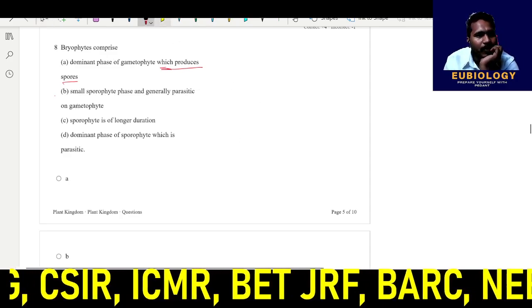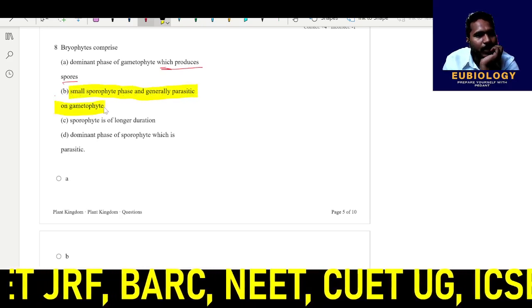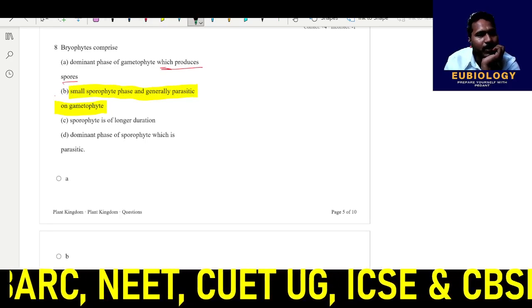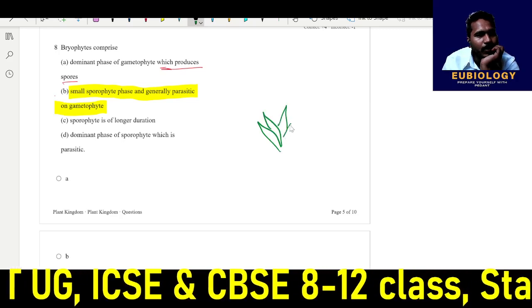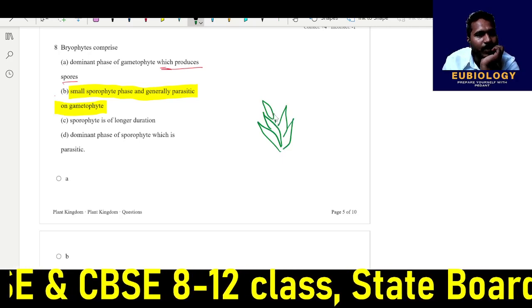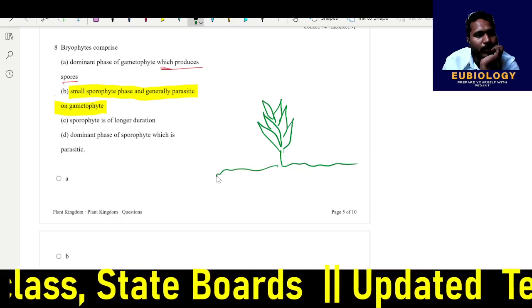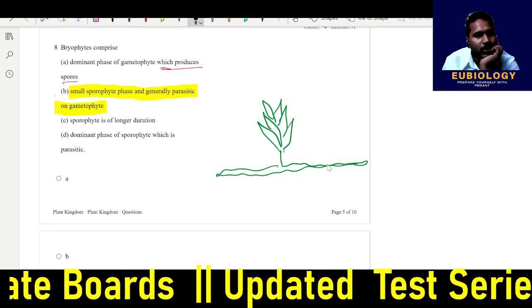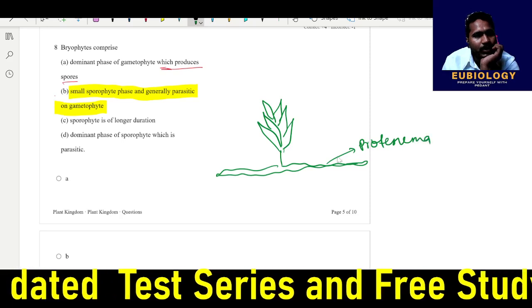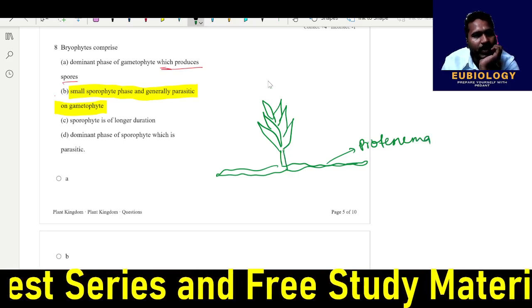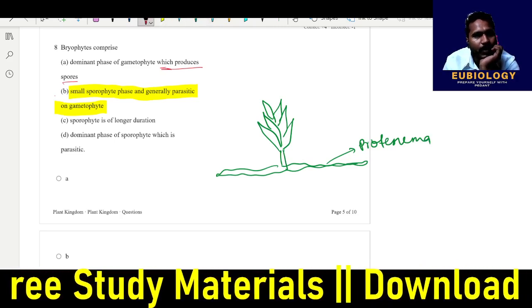So they have a small sporophytic phase and they are parasitic. It's not exactly parasitic, but you may have remembered this. This is your leafy secondary structure, and this is the primary structure which is called protonema. This creeping structure is the protonema, and this leafy structure is the secondary structure. In this secondary structure, the capsule and filament will come.